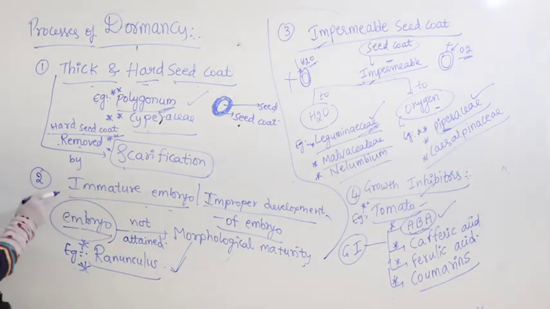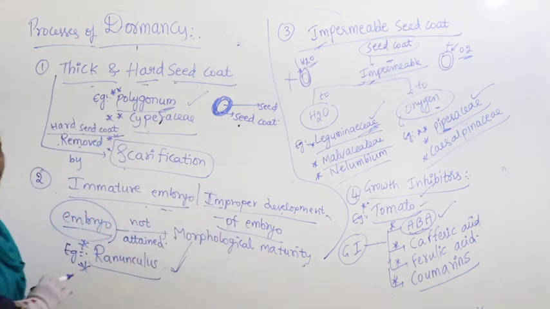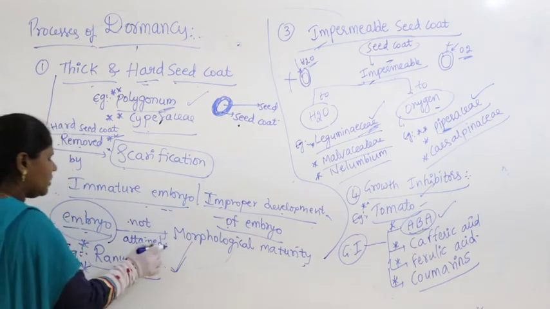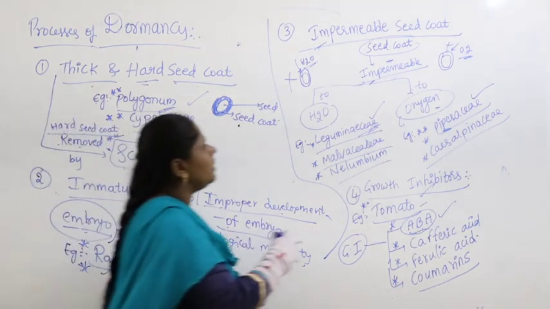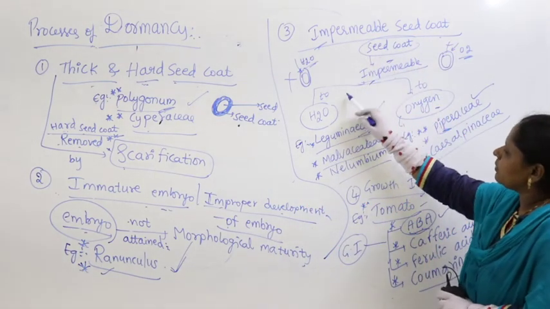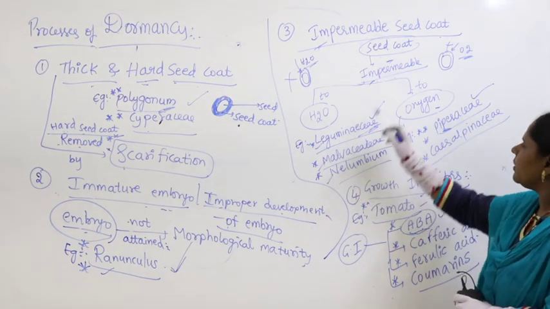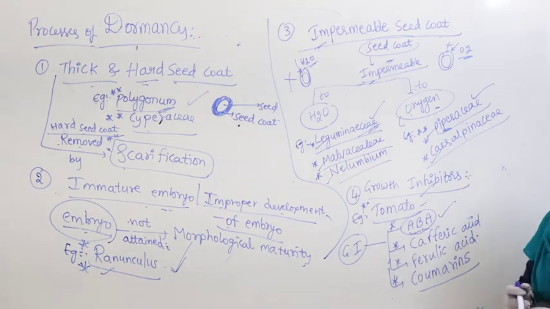Another reason may be an immature embryo or improper development of the embryo. That means the embryo has not attained morphological maturity. Example, Ranunculus. Then it may be an impermeable seed coat, that means the seed coat is impermeable to water. You find this in Leguminaceae, Malvaceae or Nelumbium. Impermeable to oxygen is found in Piperaceae and Caesalpiniaceae.